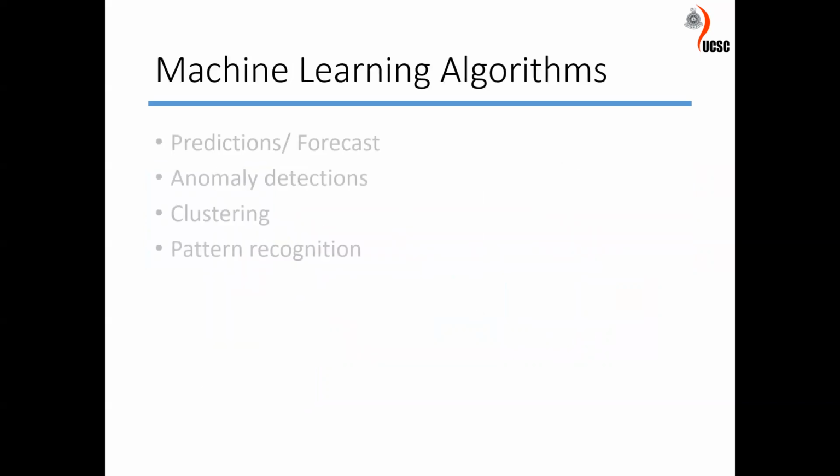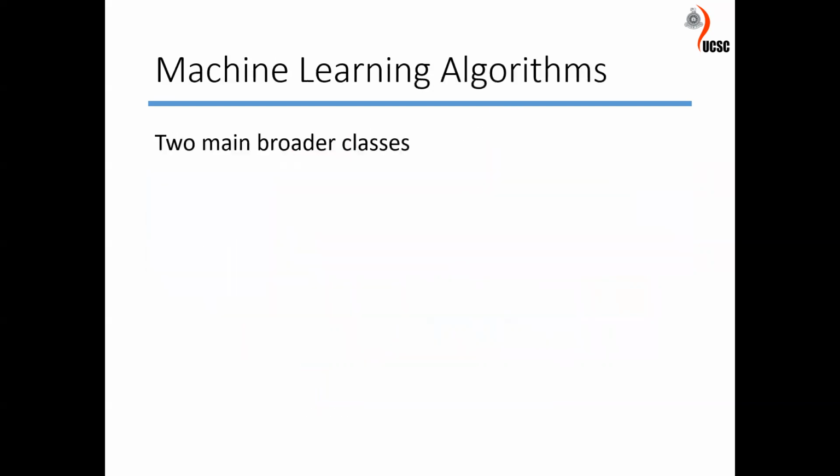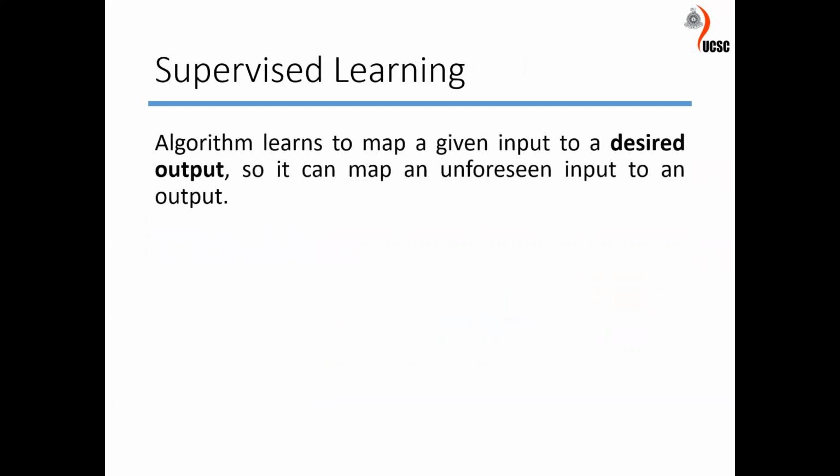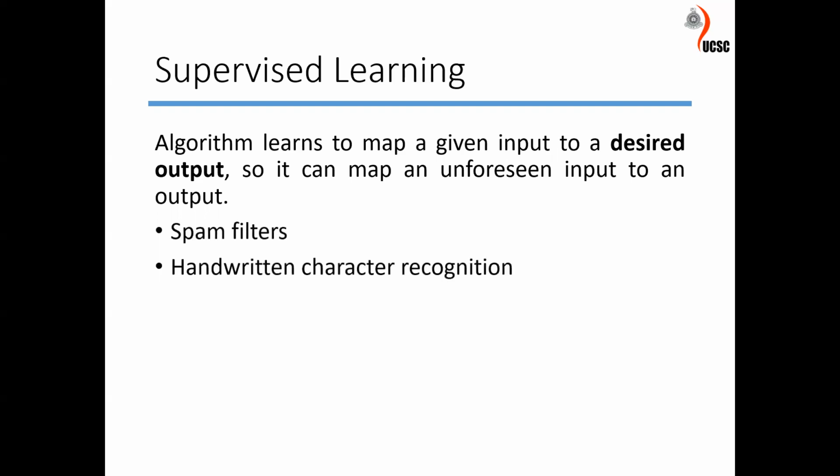Then we discussed the input metrics and the uses of machine learning. Then we discussed supervised, unsupervised, semi-supervised learning and reinforcement learning. For supervised learning, we have a desired output, so we know what output we need.